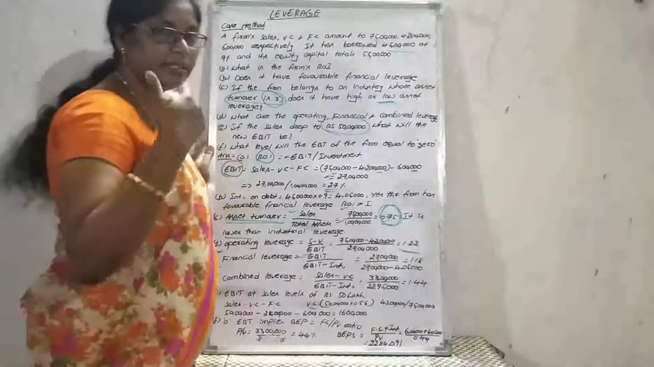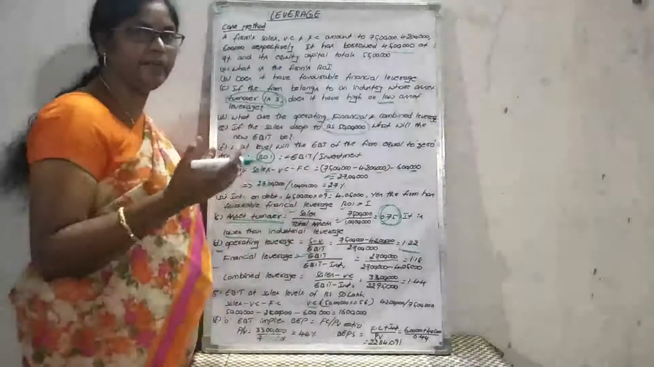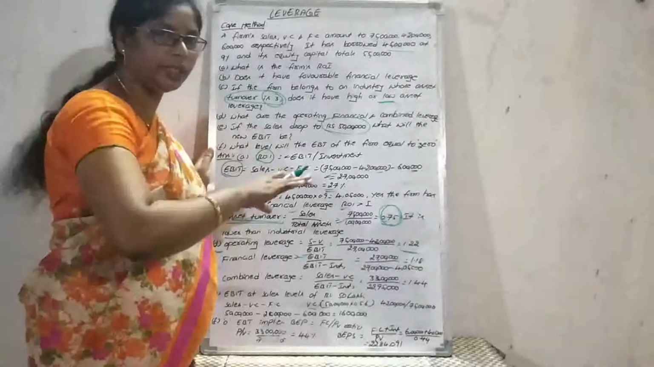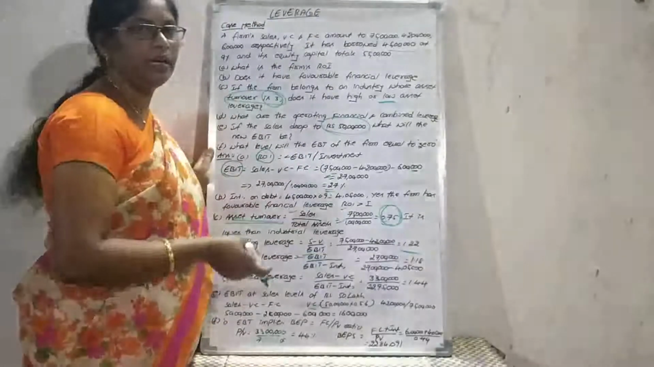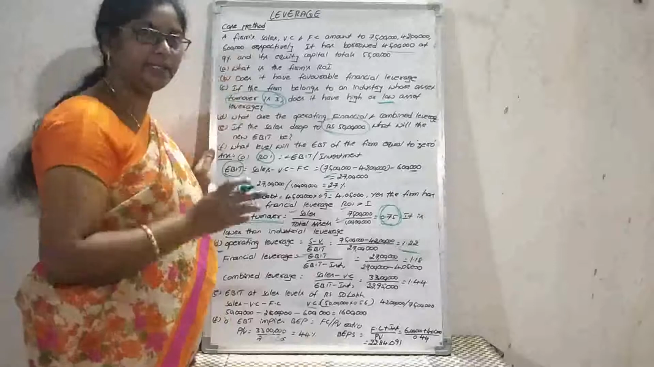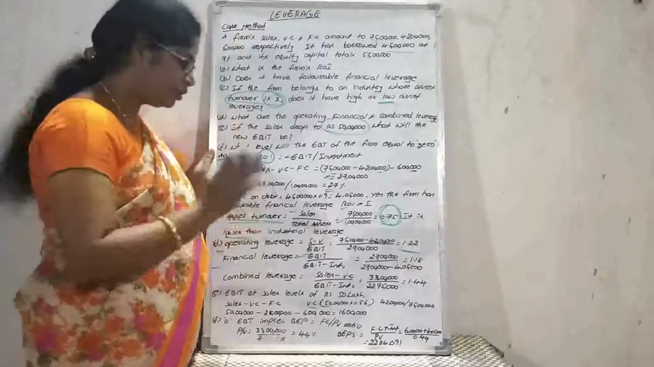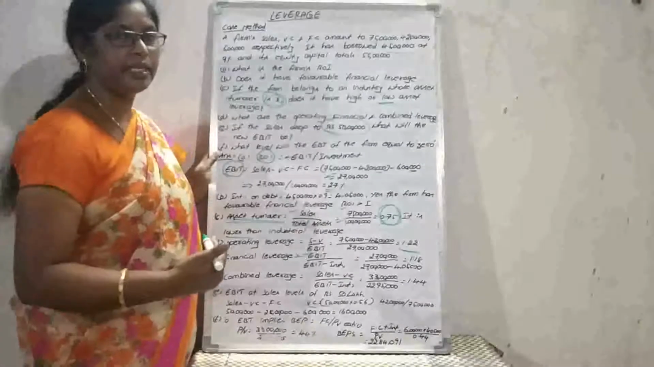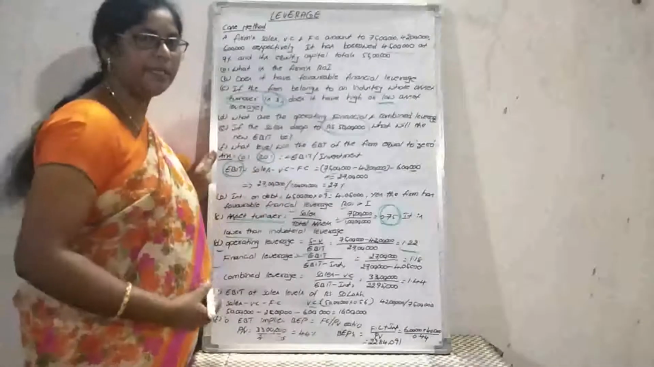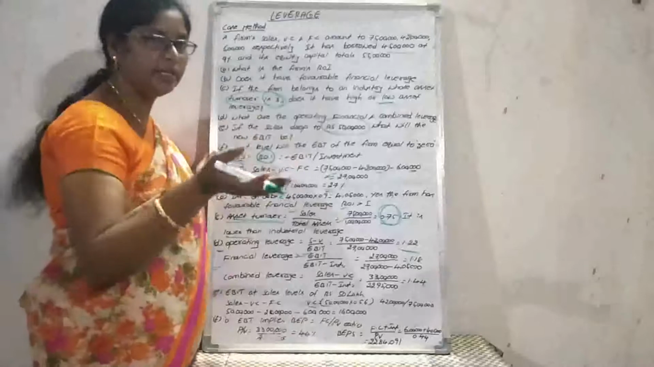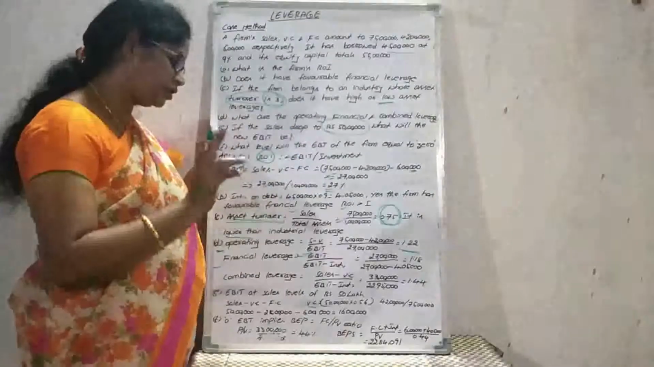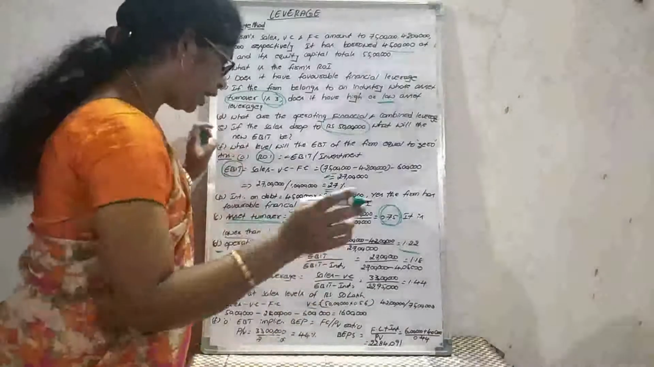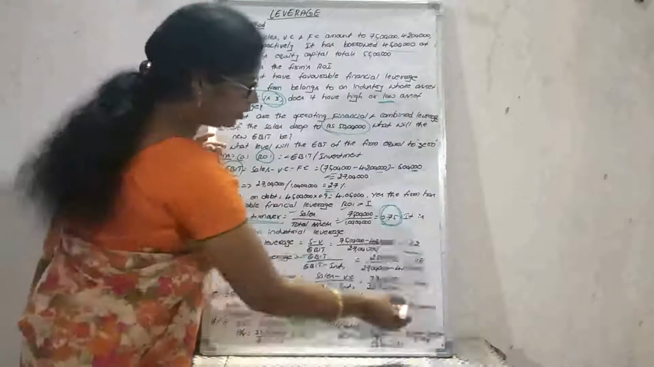Because if the sales increase, the variable cost also will increase, because it depends on the volume of sales. So that's why variable cost will vary. If sales decrease, variable cost also will decrease. If sales increase, variable cost also will increase. So that's why we need to determine the variable cost value. How can we determine it?